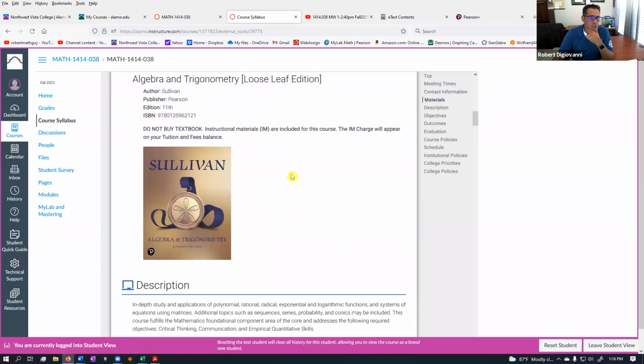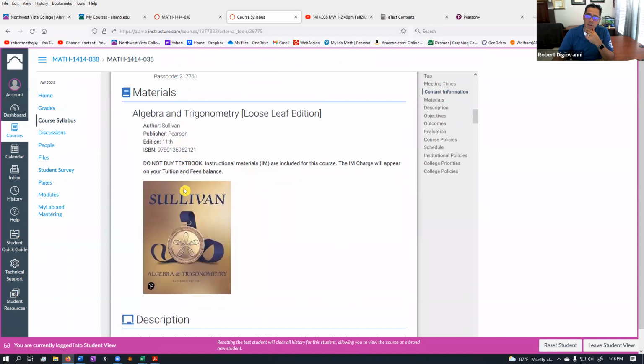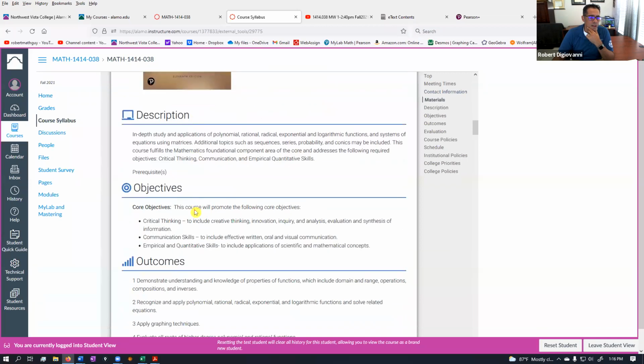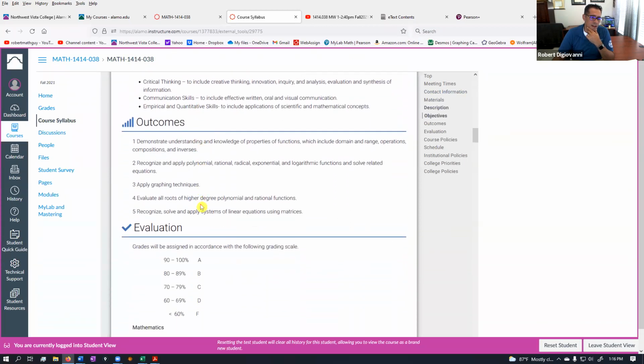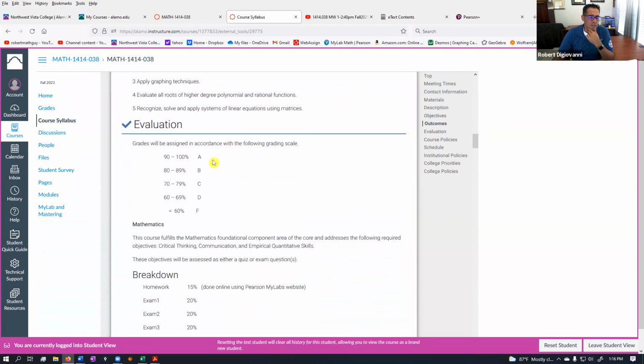Now, in terms of the book, again, we're not going to have a book that you buy. It's going to be the online ebook, but this is the book that the course is based on. This is the description and objectives, outcomes of the course. I'll let you read through that. And then the evaluation, how your grade is determined, standard grading scale A, B, C, D, and F.